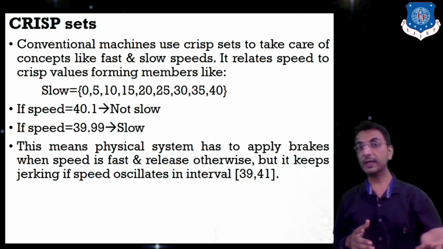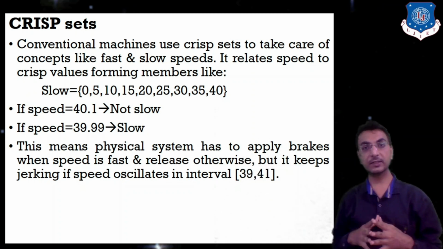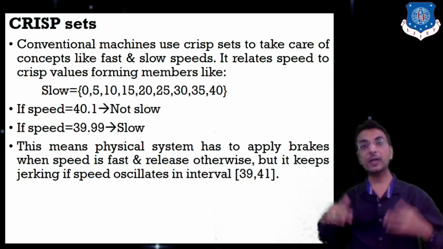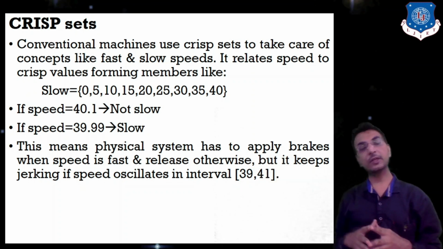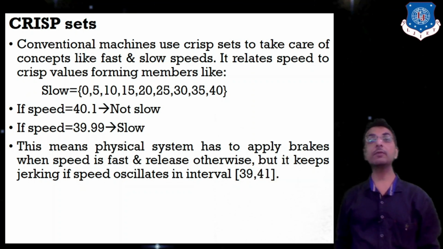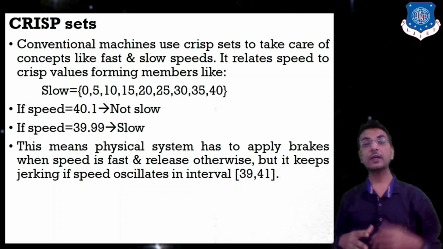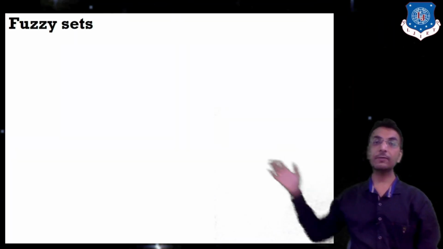Okay, because 39 is what? 39 is slow. 41 is what? 41 is fast. So in that scenario, we have to apply the brakes accordingly, right? That is why the crisp set is not going to give you detailed information about your numeric values, or we can say detailed information about your data. So that is why we are going to apply fuzzy set.